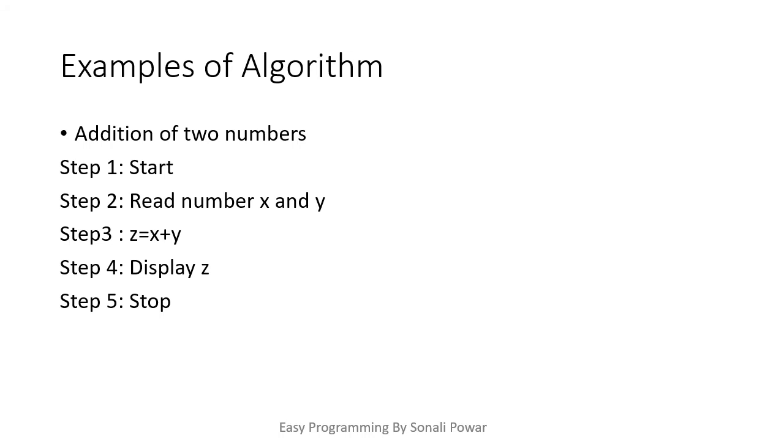Now, step number 3. In step number 3, I have written z is equal to x plus y. It means do the addition of x and y, and whatever the result of this addition, put into the z. So it will do the addition of 10 and 12 and put the result into the z. Now my result is ready. So in step number 4, I will just display that result. So it means I will just display the 22 as an output. Now last step is a stop, means my procedure is completed now.